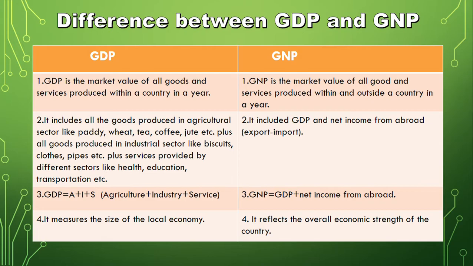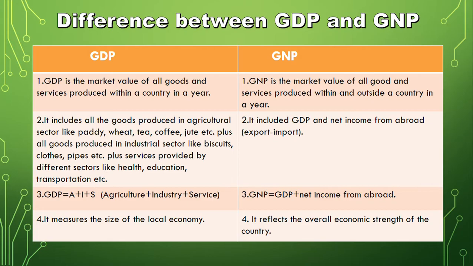So we are talking about the products and services produced by the citizens inside the country as well as the citizens who are working outside the country. GDP includes all the goods produced in the agricultural sector like paddy, wheat, tea, coffee, jute, plus all goods produced in the industrial sector like biscuits, cloths, pipes, etc., plus services provided by different sectors like health, education, transportation and others.